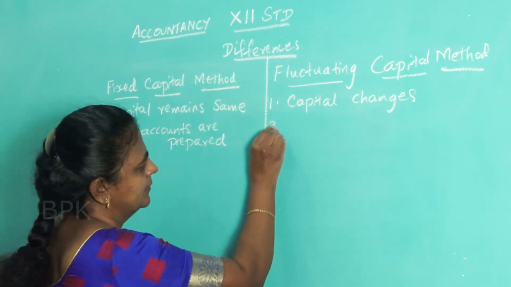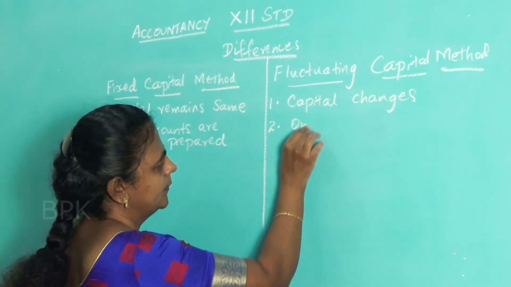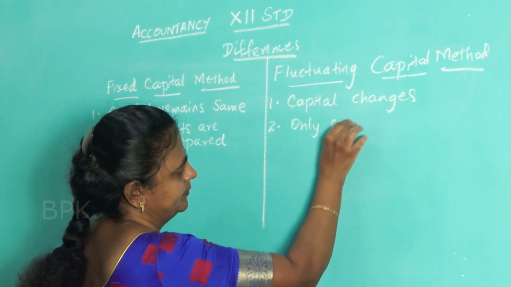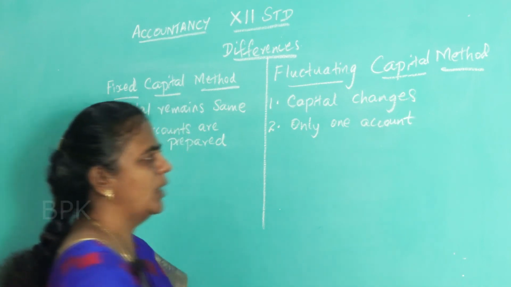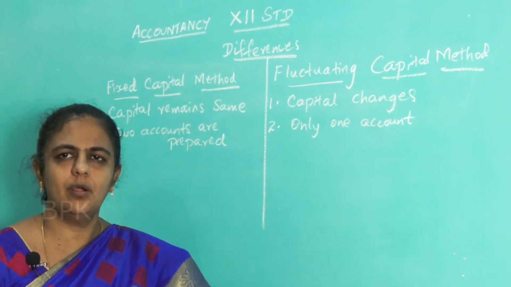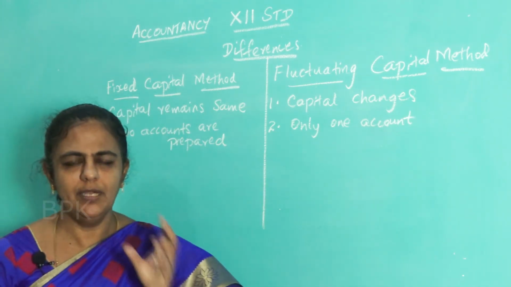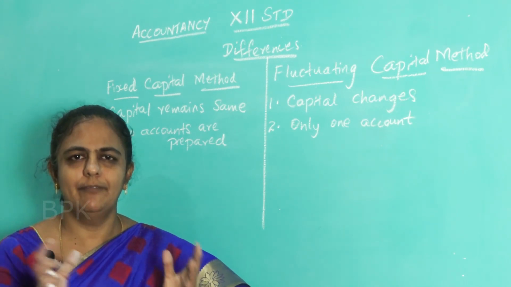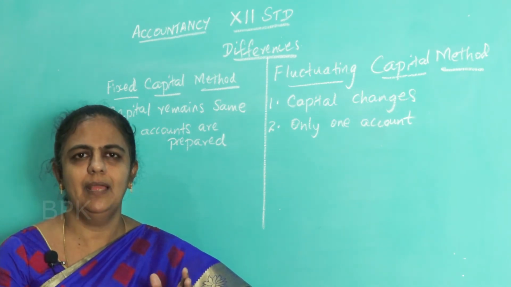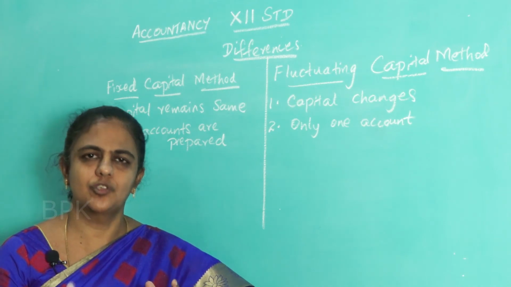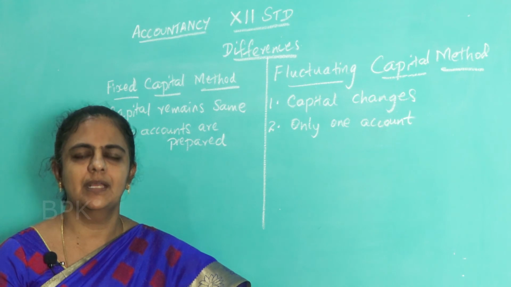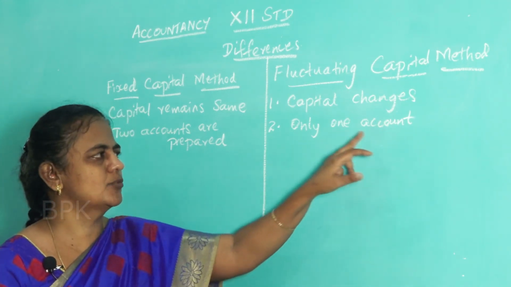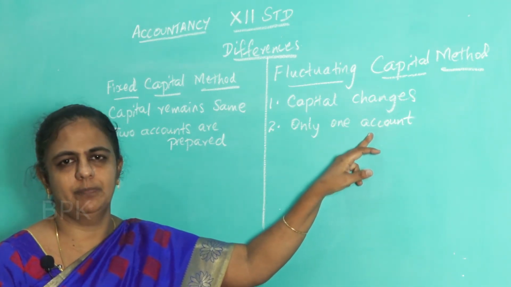Here only one account is prepared. What is it? Capital account. You are going to prepare only capital account and you are going to put everything, that is the capital, drawings, interest on drawings, interest on capital, salary, commission, profit, loss, everything will be shown in this one account, that is the capital account. Okay.